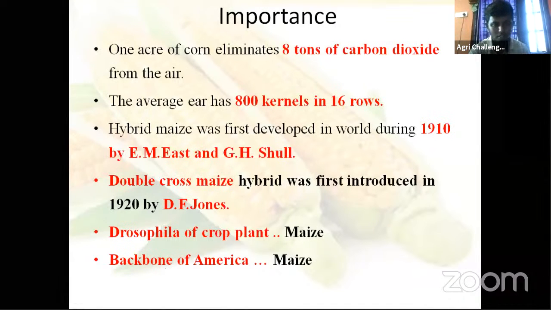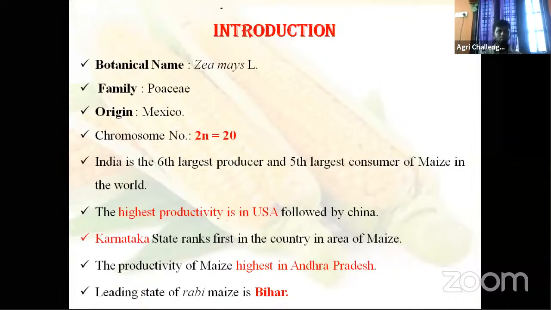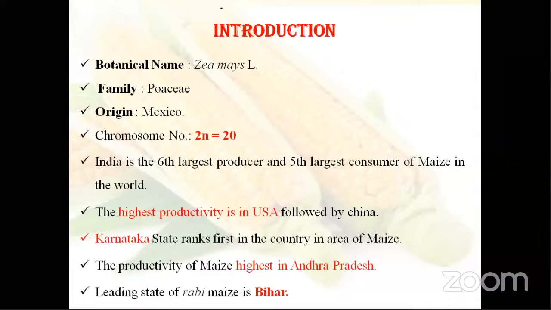And next, these things we have already gone through. Botanical name Zea mays, family Poaceae, Gramineae, origin Mexico. Then coming to chromosome number, 2n = 20. What is 2n? Haploid, diploid, tetraploid, hexaploid? Diploid. Right, chromosome number is 20.